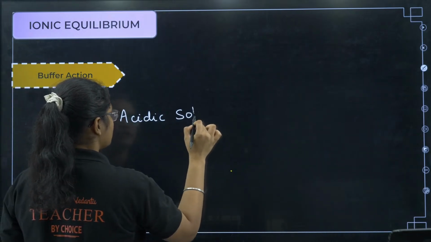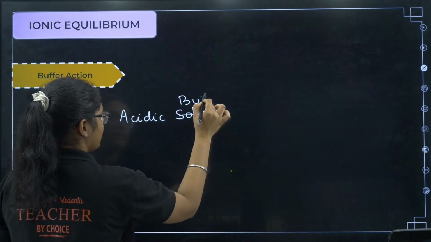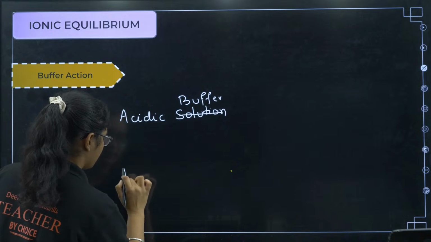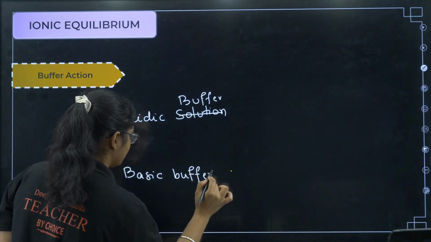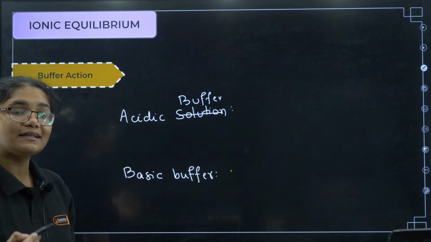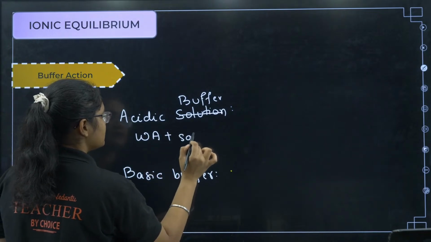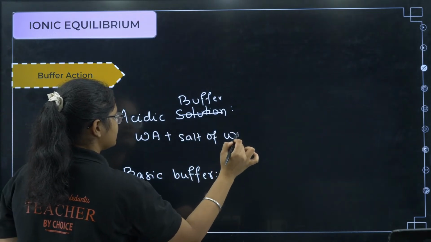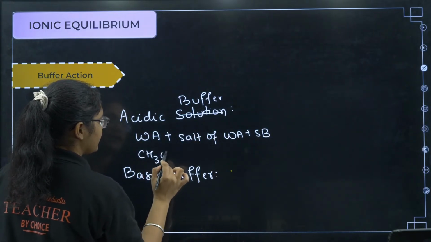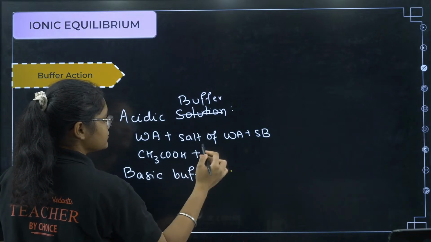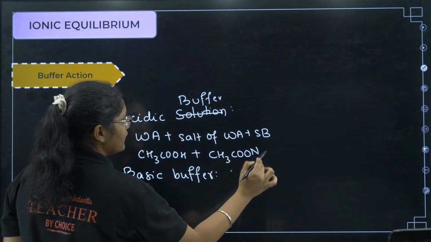So we have acidic buffer and basic buffer. What is an acidic buffer? How is it made up? It is made up of a weak acid plus a salt of the weak acid and a strong base. For example, if you take a weak acid like CH3COOH and a salt of this acid with a strong base, that can be CH3COONa.